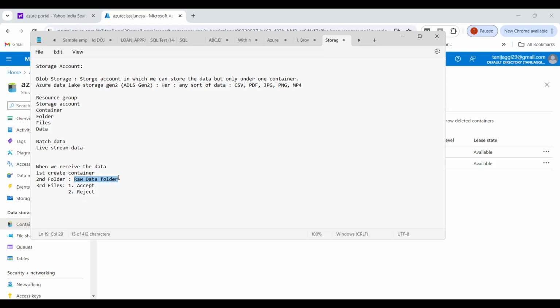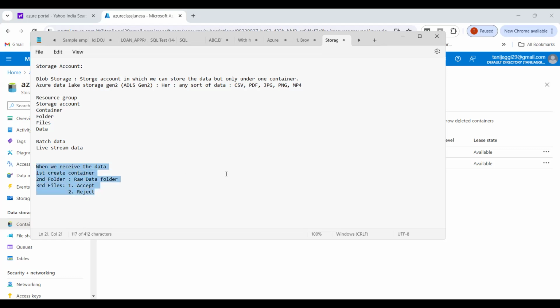We write some query or code for that: if the data is clear, the validation gets accepted, so the data will move into the accepted file. Otherwise, it will go to the rejected file. So this is the first level that we create.